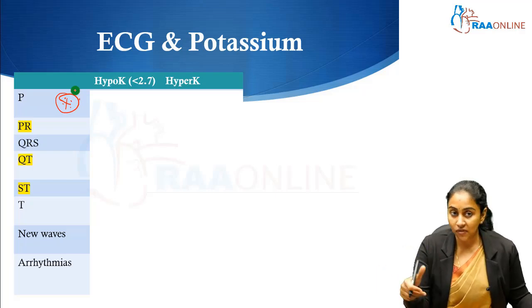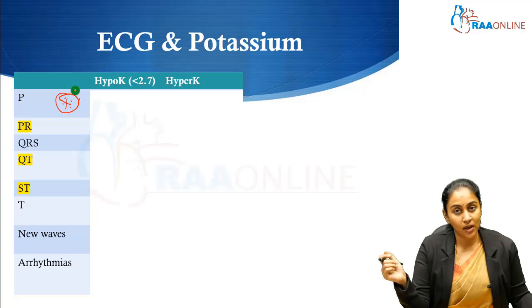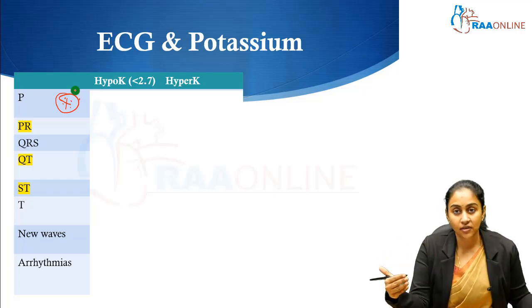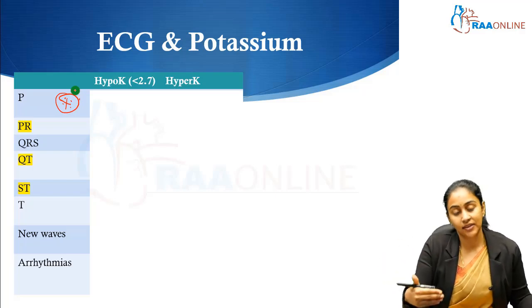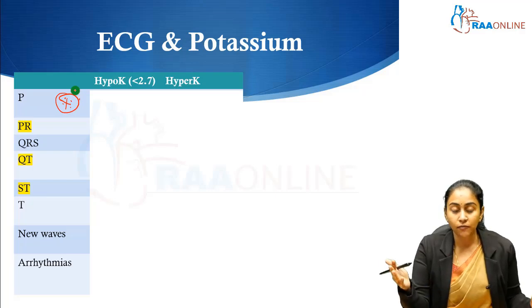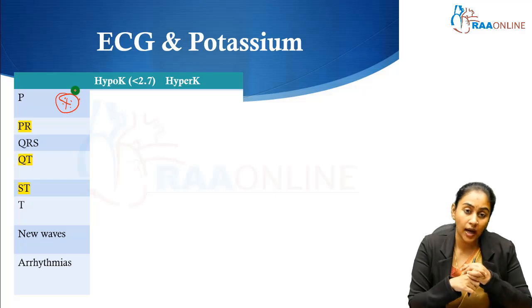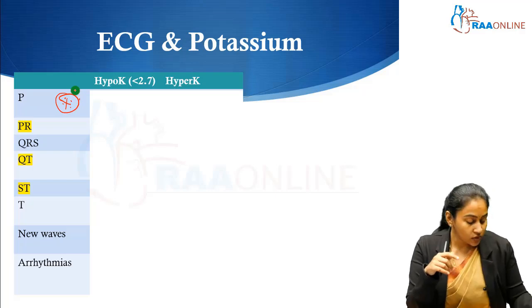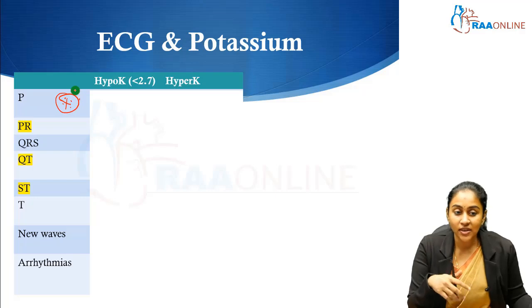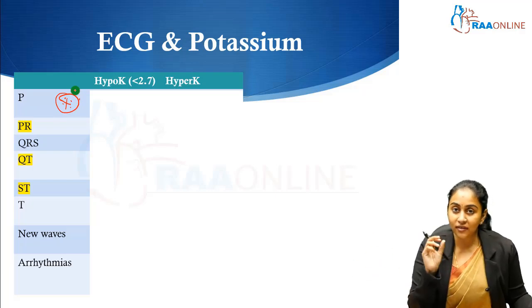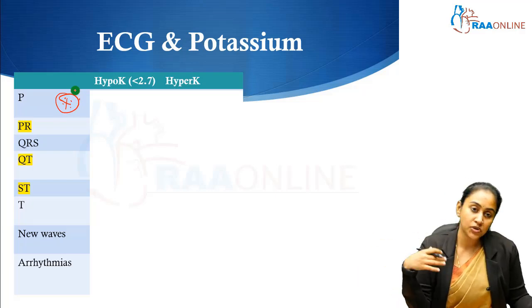So A, we should be very familiar with the ECG changes in both hypo and hyperkalemia. B, it is very important that we pick up these ECG changes because the moment ECG changes occur, that means we will have to promptly correct these patients. So it is going to be helpful not only to diagnose patients but also to promptly manage patients with hypo or hyperkalemia. Now coming to the changes. So as you can see, as I've listed out, potassium can cause changes across the ECG, across all the elements of ECG, be it the waves or intervals.